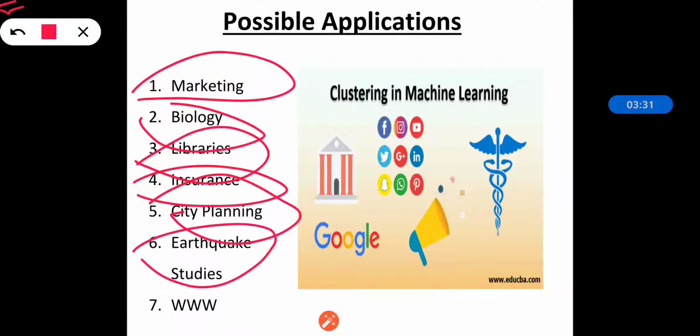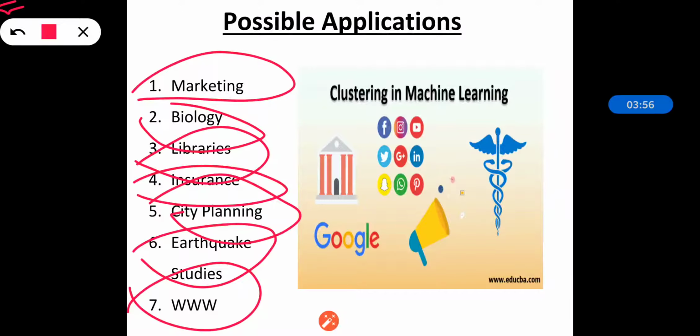The next one is earthquake studies. So clustering observed earthquake epicenters to identify the dangerous zones. By observing the epicenters, we will be able to identify the various dangerous zones, and the cluster of the dangerous zones will be made according to the observations. That's why in earthquake studies also it is used. The next is World Wide Web.